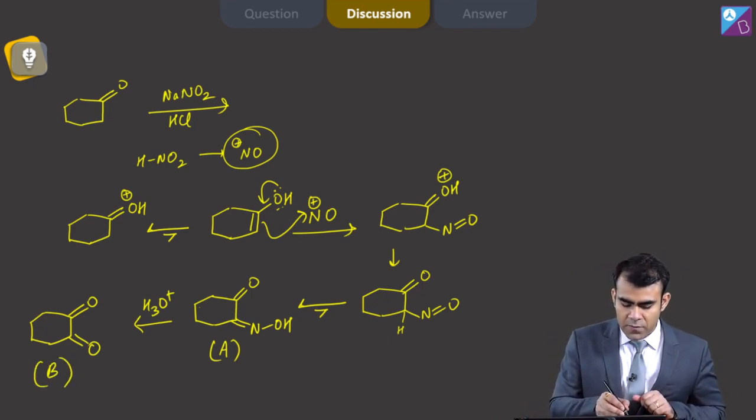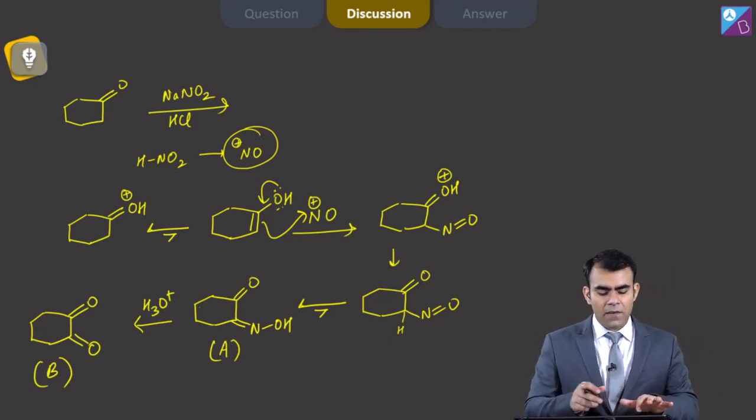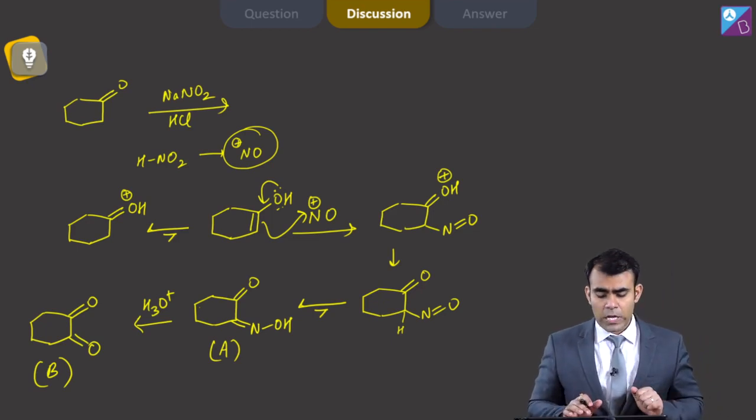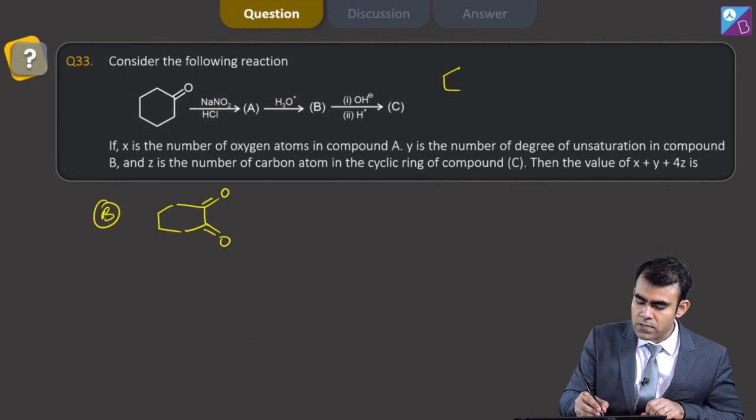Here you can see that first H+ will be taken by this OH that leaves, and finally we get this 1,2 diketone. After formation of this diketone, that is my B, which is this one, and A is a double bond NOH, that is oxime.